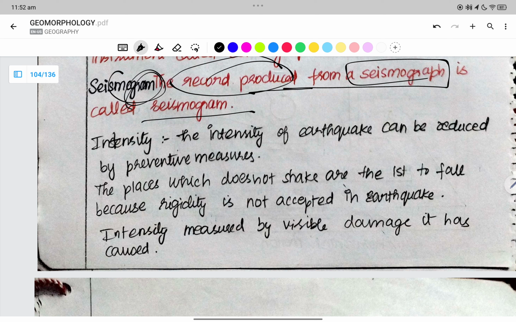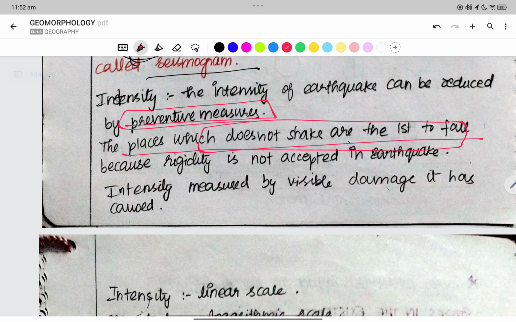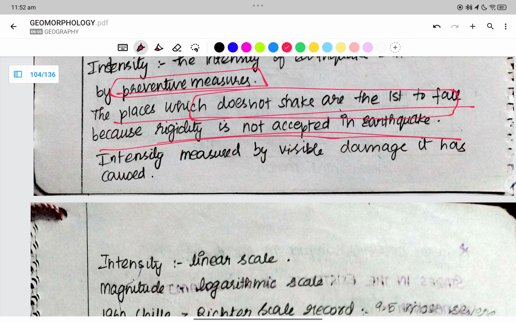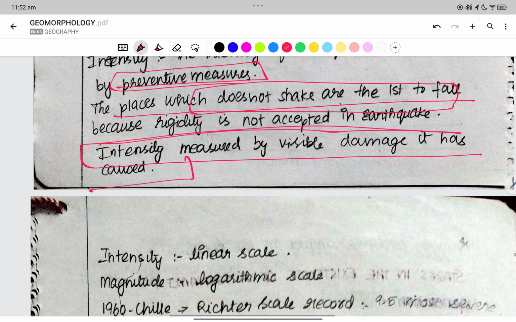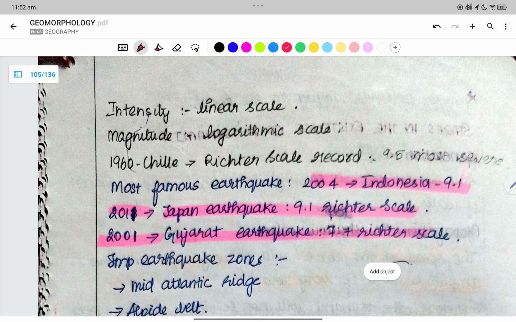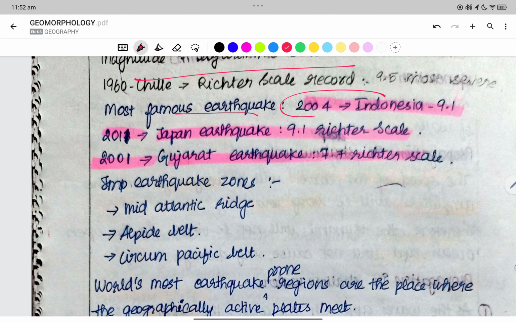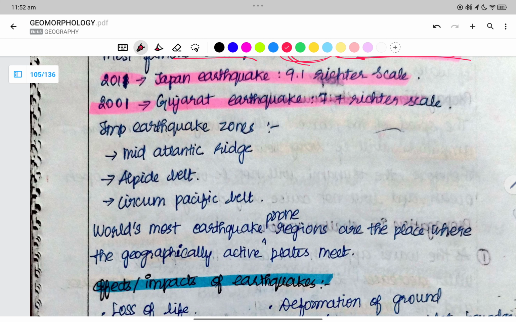Intensity of the earthquake can be reduced by preventive measures. The places where it does not shake are the first to fall, because rigidity is not accepted in an earthquake. Intensity is measured by the visible damage caused. For intensity we have a linear scale, and for magnitude a logarithmic scale. The most famous earthquakes are 2004 Indonesia with 9.1, 2011 Japan 9.1 Richter, and 2001 Gujarat 7.7 on the Richter scale.